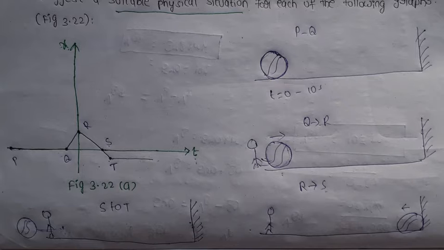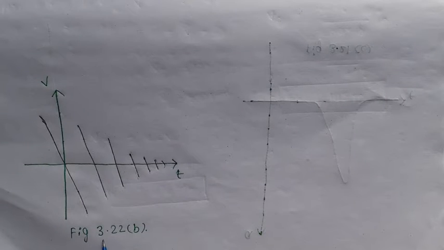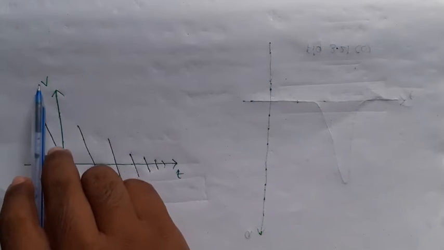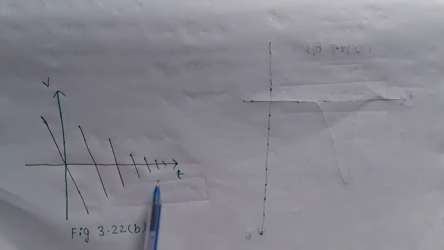Figure 3.22a is hitting a football. Next figure, 3.22b. This graph shows the velocity with respect to time. Okay, velocity with respect to time.